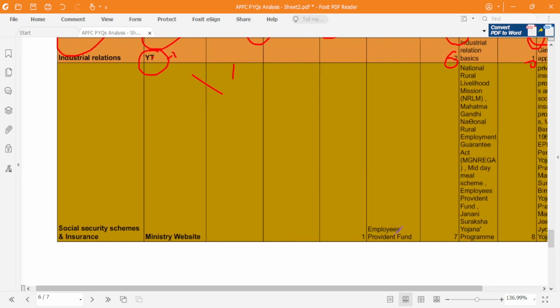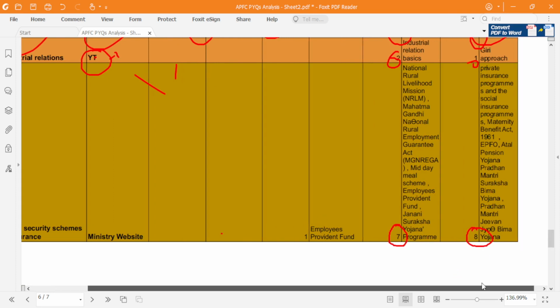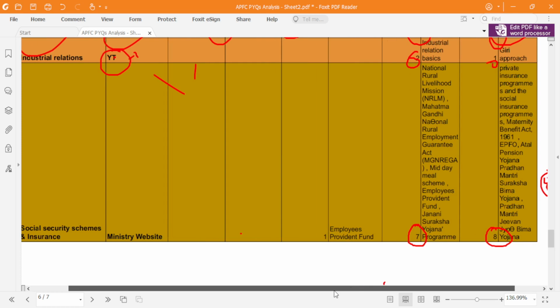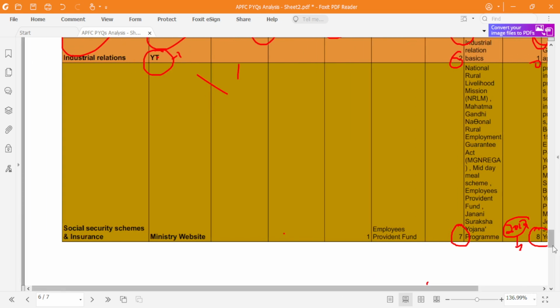Now coming to social security schemes, there were no questions at all in 2002 and 2004, but suddenly they started asking questions from 2012 and 2015. So there will be questions at minimum. You can expect 8 to 10 questions from social security schemes, right? That's because the government has to project its important policies and schemes. So you should refer to them, and for this you don't have to go back to 1950; you just have to refer to social security schemes from 2014, because they are the incumbent government's schemes, right?